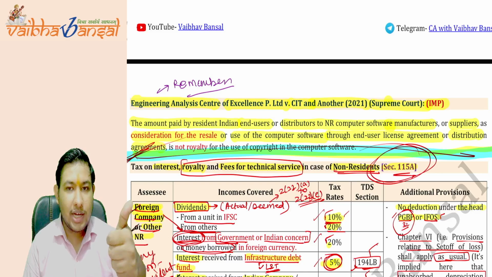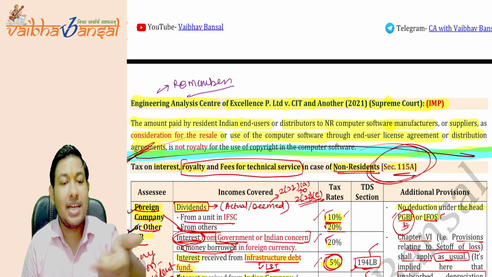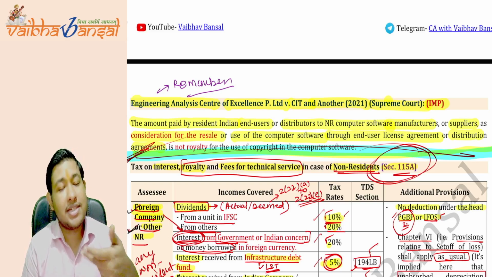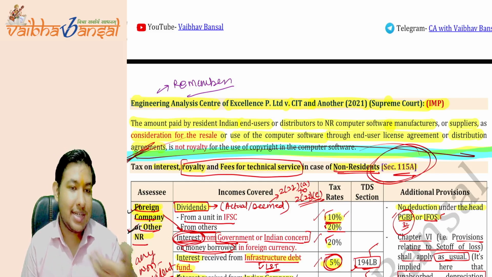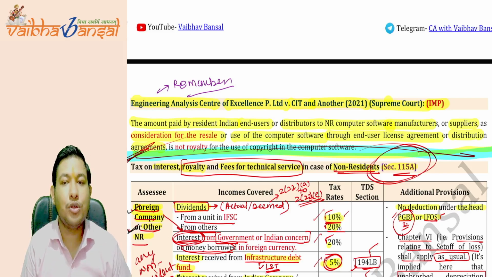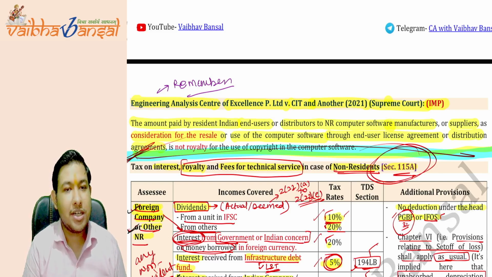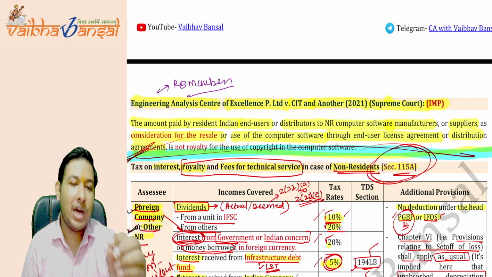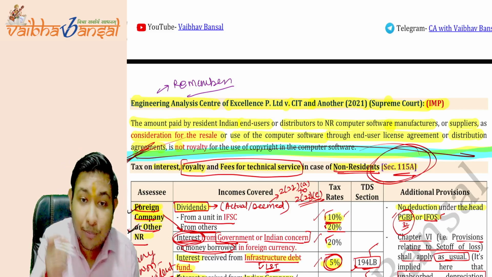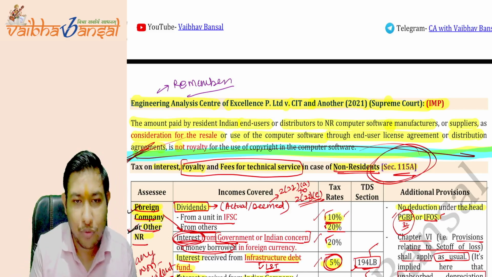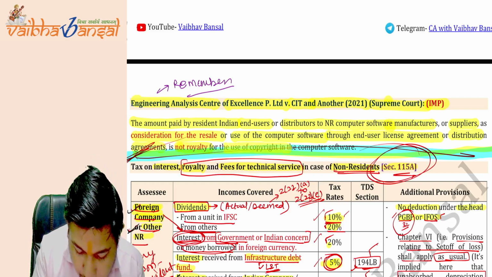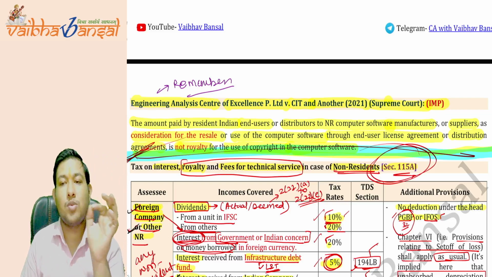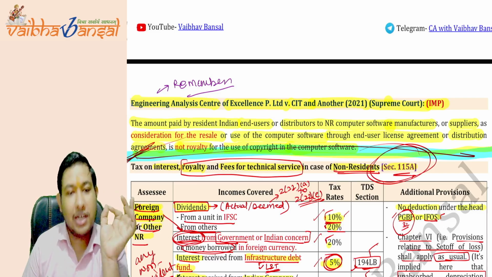Either you are a distributor, or you are a supplier who is reselling for consideration, or you are a final resident in India end user. If you are any of these, then the payment for that particular computer software is not royalty for the use of copyright in the computer software. It will not be treated as royalty. Is this point clear?